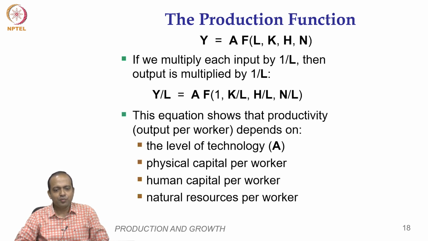So, productivity y/L then depends on the level of technology A, physical capital per worker K/L, human capital per worker H/L, and natural resources per worker N/L, provided the production function exhibits constant returns to scale. Okay.